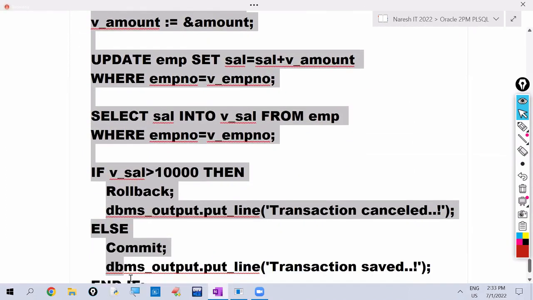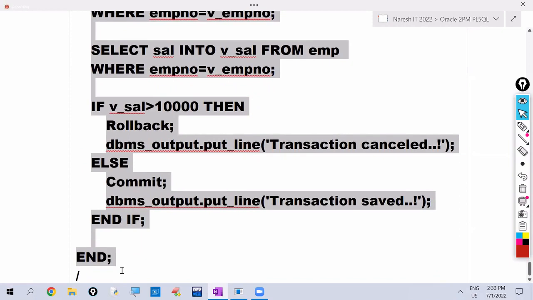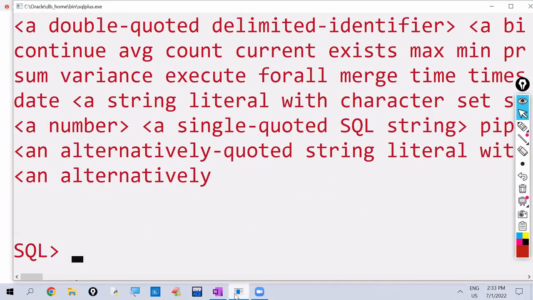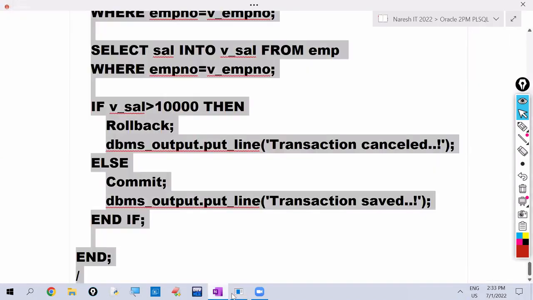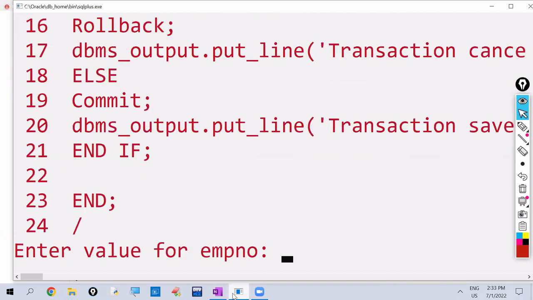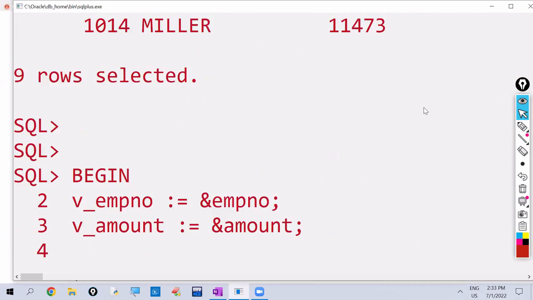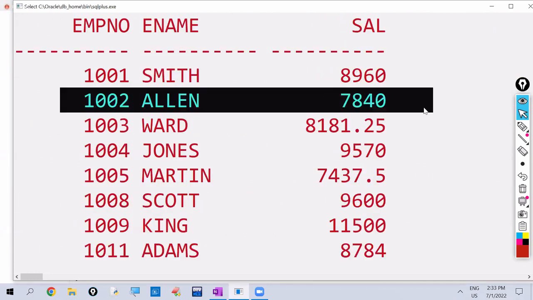I'm copying. See here. It is asking employee number. I am giving employee number as 1002. As of now, his salary is 7,840.